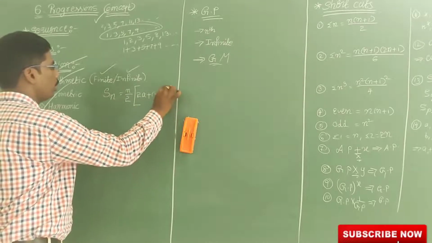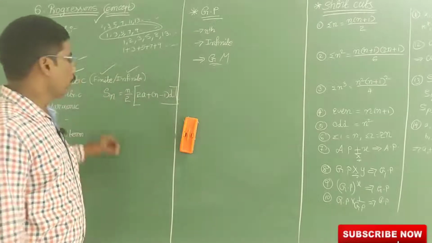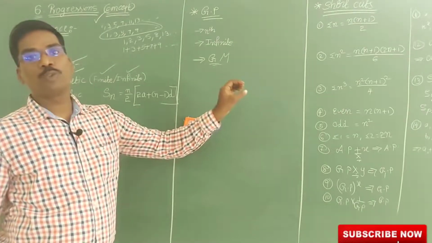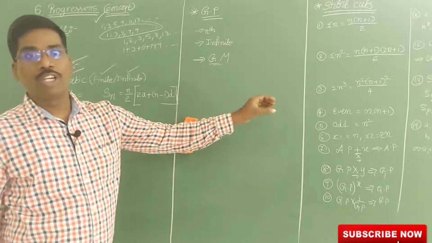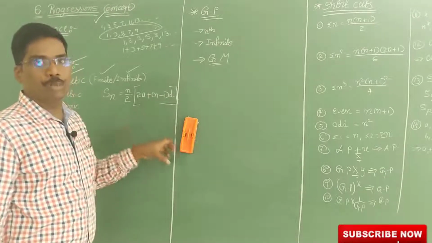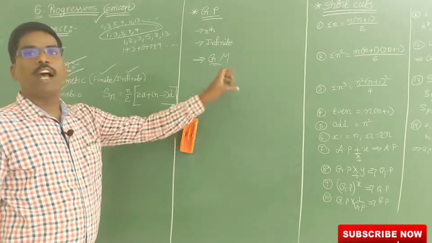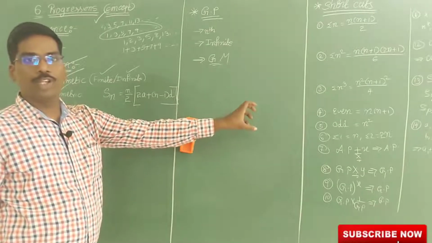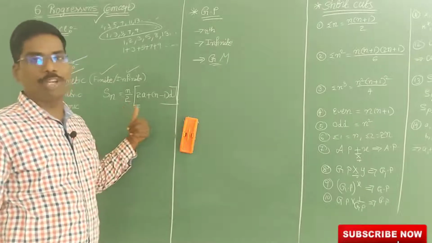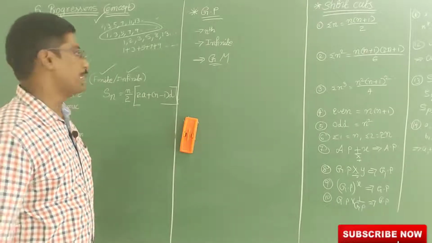This is the formula. How do you get this formula? First write A, A plus D, A plus 2D, A plus 3D, like that up to A plus n minus 1 into D. Now write it in the reverse order: A plus n minus 1 into D, A plus n minus 2 into D, like that up to A. You add these two, then you will get the formula Sn is equal to n by 2 into 2a plus n minus 1 into D.